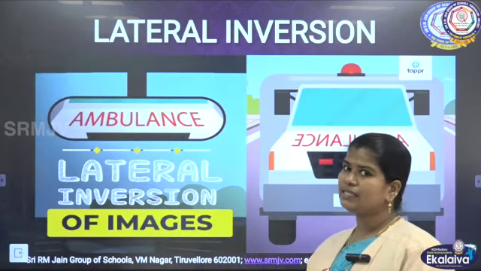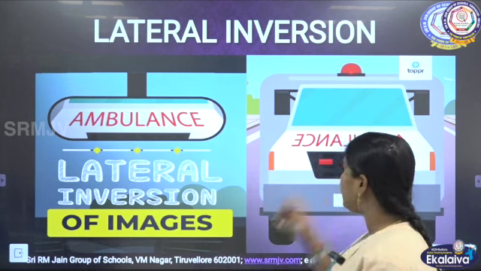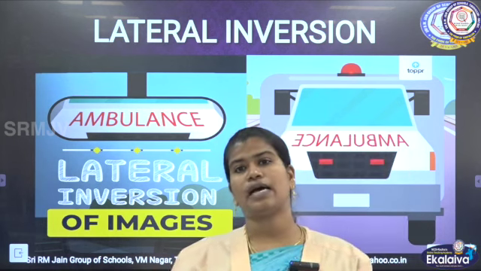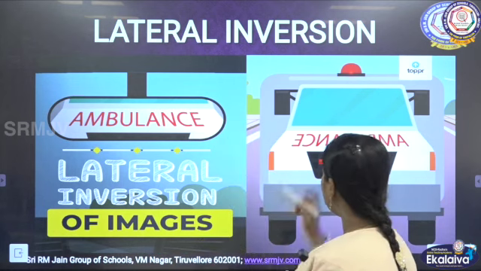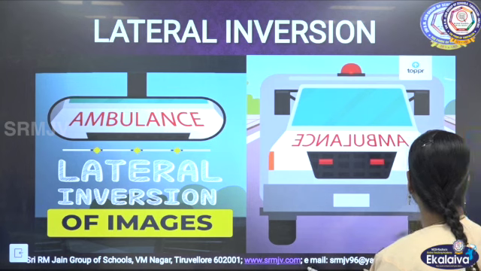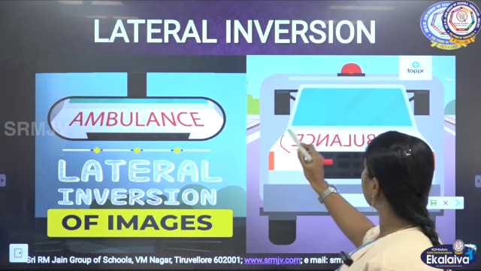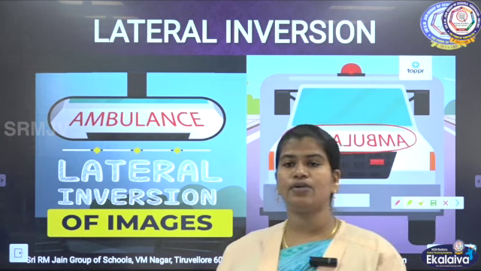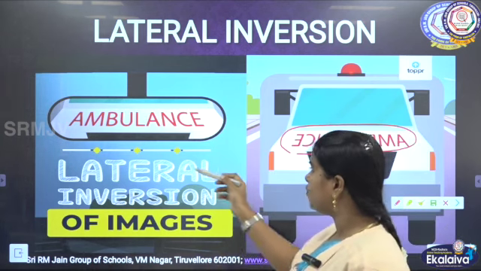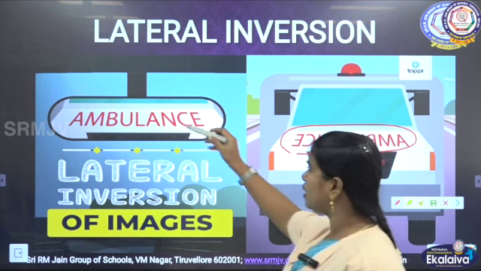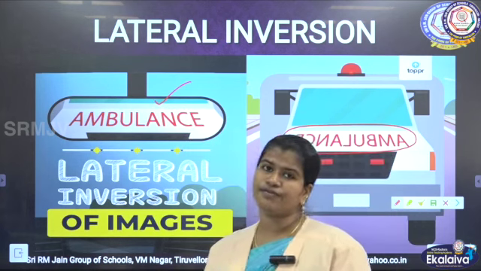You could have seen this picture of an ambulance. On the ambulance vehicle they write the word ambulance in mirror image letters. Why do they do that? The vehicle going ahead will see the word ambulance the right way in its rear view mirror.